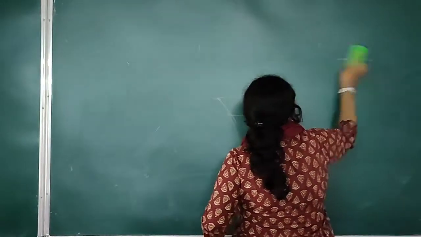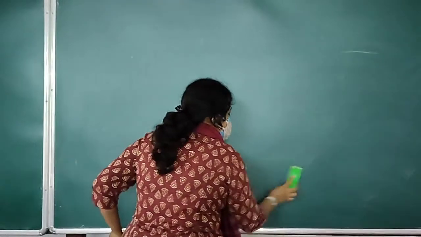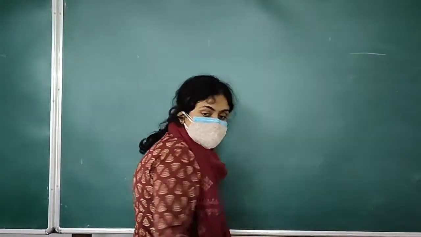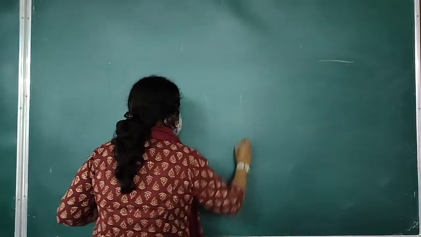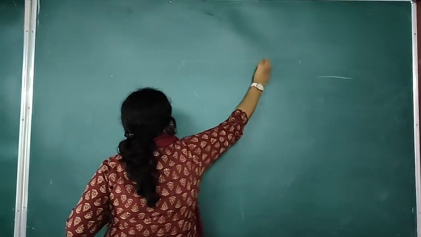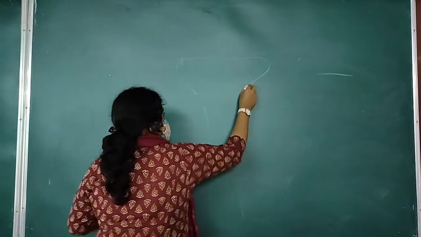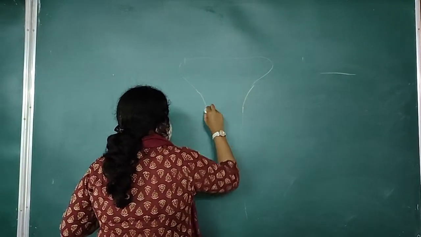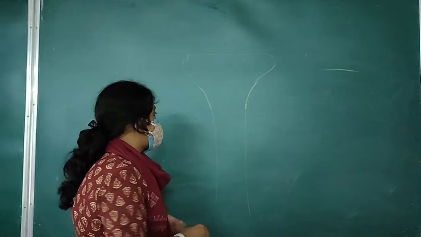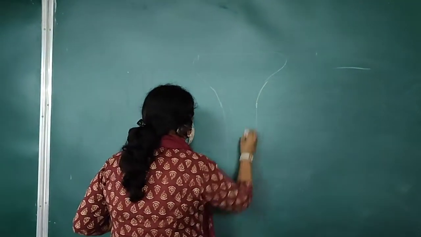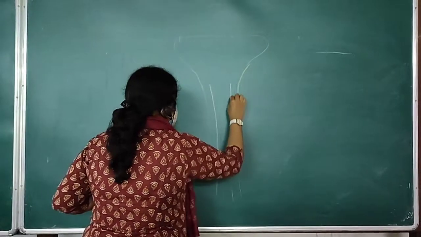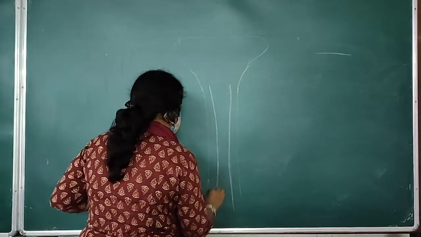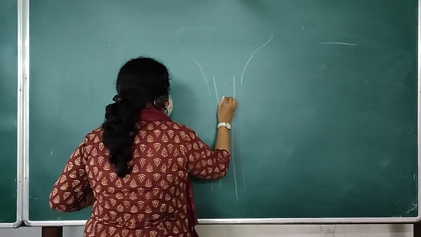Now bone growth occurs both in terms of thickness and height, but the mechanism is a bit different. So this is the diaphysis, this is the epiphysis, and this is the epiphyseal plate. In between there is a bony cavity where bone marrow is there.